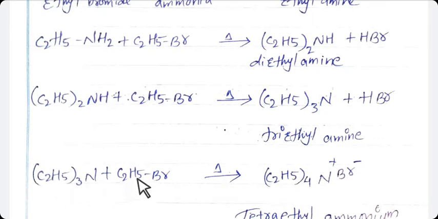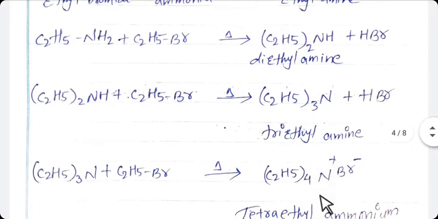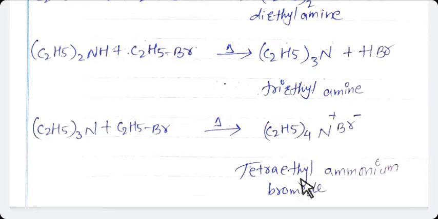See here, 4 C2H5 groups are there, 1 nitrogen is there and 1 bromine is there, so it will form (C2H5)4N+ Br-. As Br is more electronegative, that's why it carries a negative charge and nitrogen carries a positive charge, and the salt is formed. The name of this salt is tetraethyl ammonium bromide. So student, this is the preparation of amine from alkyl halide. It is the first preparation from alkyl halide.